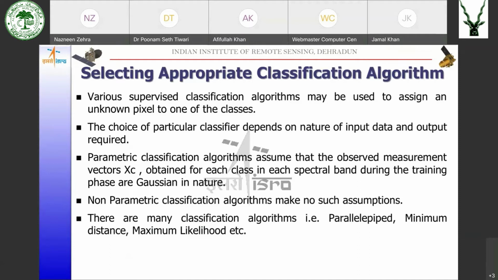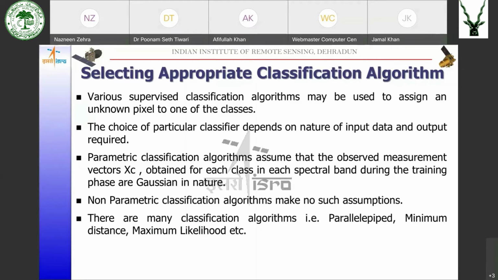Now, once your signatures are properly marked and you are satisfied with your signatures, then you can go for selection of the appropriate algorithm. Okay, so there are various supervised classification algorithms which can be used to do the classification of the classes of the digital images.